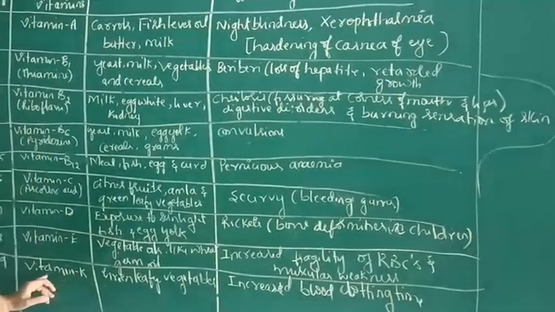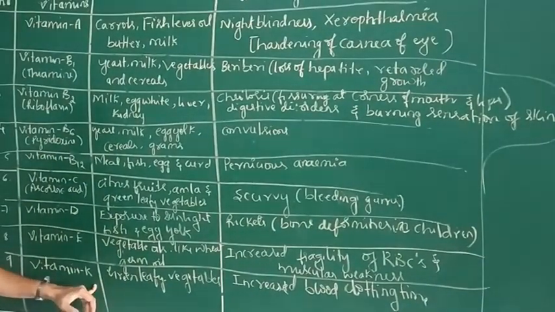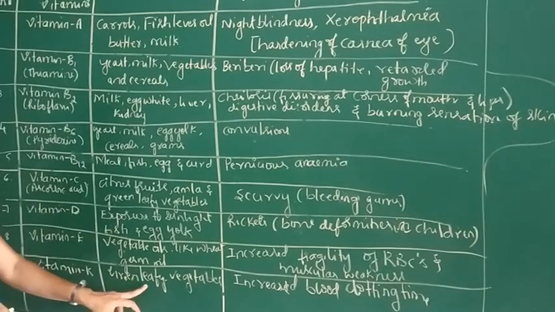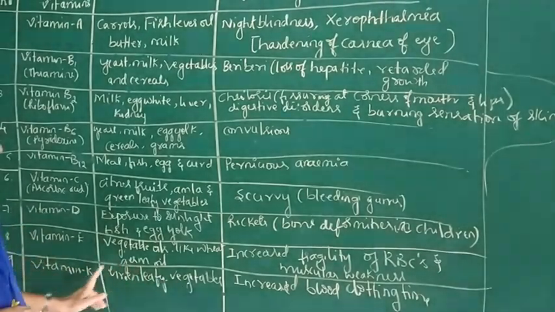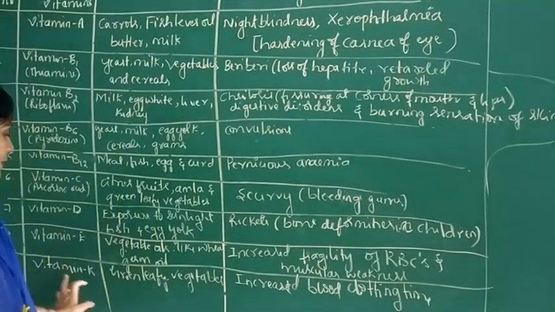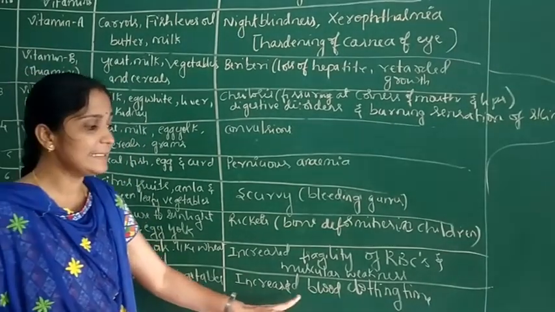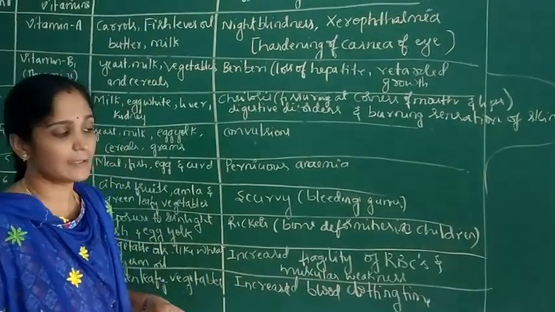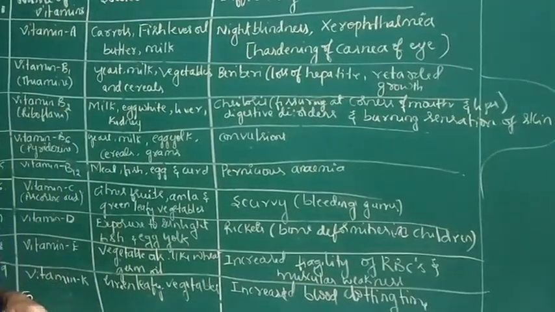So the next one is vitamin K. The sources of vitamin K are green leafy vegetables. The vitamin K deficiency causes increased blood clotting time.